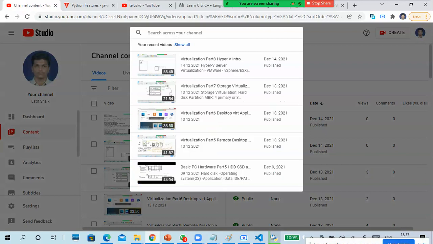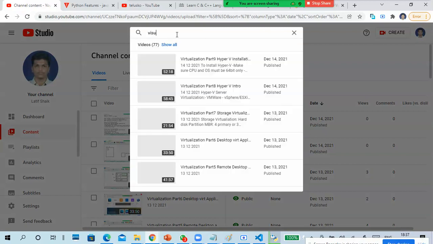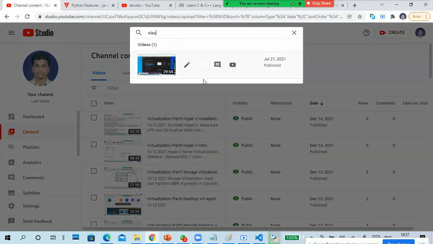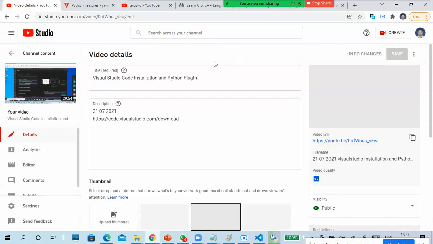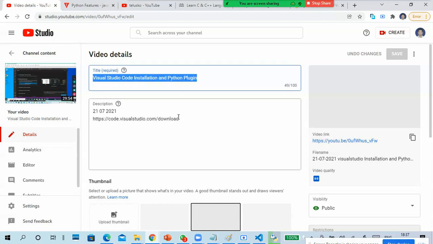Guys, you want Visual Studio Code? Type Visual Studio Code installation. Okay, how to download, install, and the Python plugin is also there. You have to do this after installation of Python. So I'm going into details, then I will find the Python plugin. See,